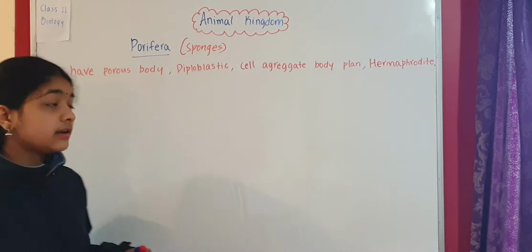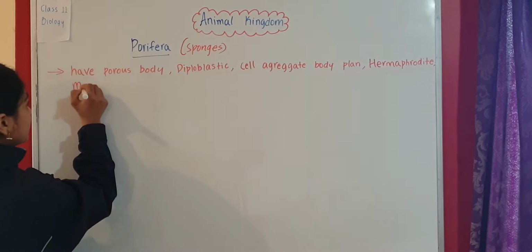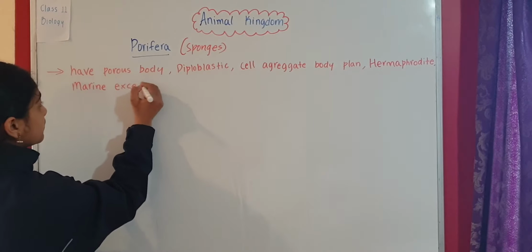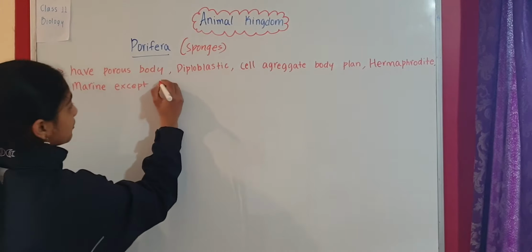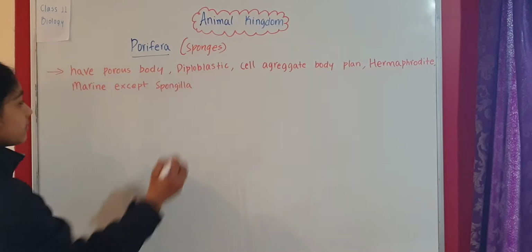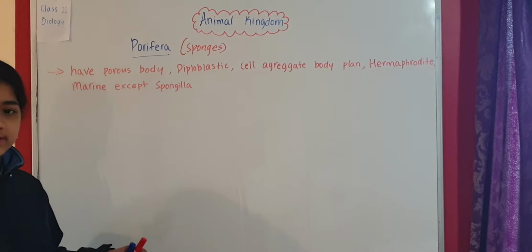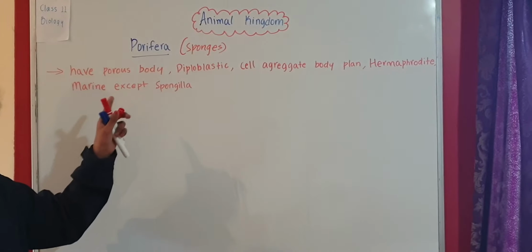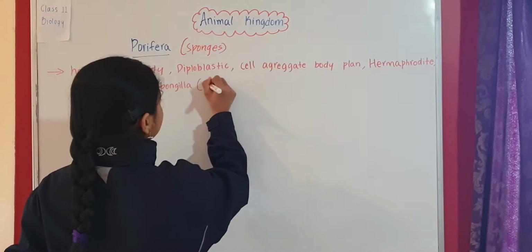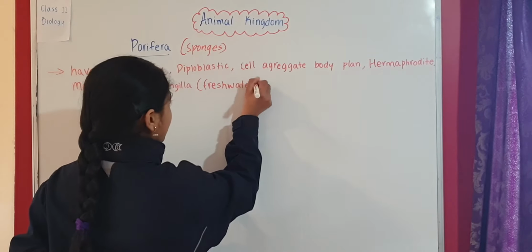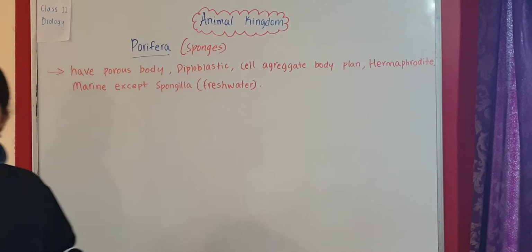So they are hermaphrodite. Also they are marine, except one sponge, that is Spongilla. All species in Porifera are marine, except this sponge called Spongilla. Spongilla is a freshwater sponge. This is one thing we need to remember.